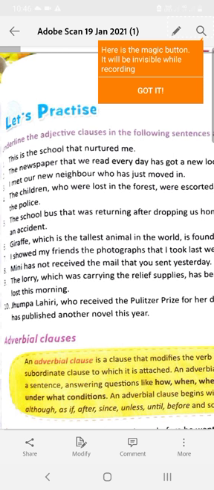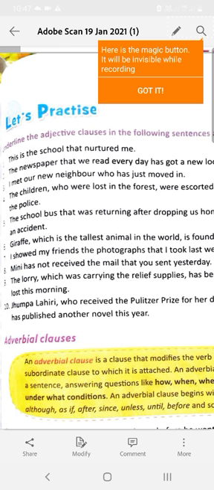The school bus that was returning after dropping us home met with an accident. Bus is the noun here, and that was returning after dropping us home is the description of the bus. So, from that to dropping us home is a subordinate adjective clause. Number 6, which is the tallest animal in the world is a subordinate adjective clause and giraffe is the noun. Number 7, I showed my friends the photograph that I took last week. That I took last week is the subordinate clause,